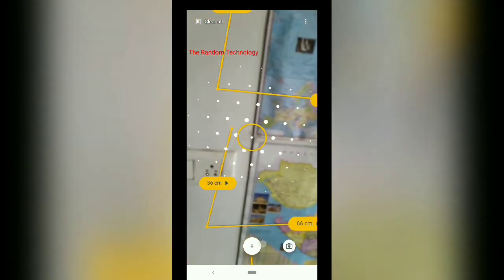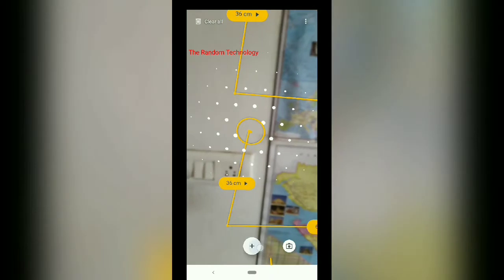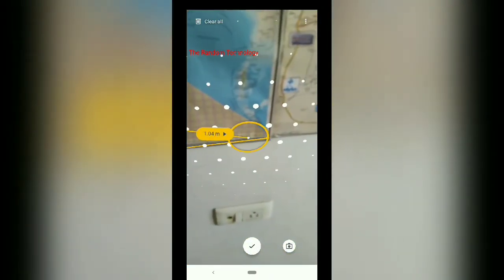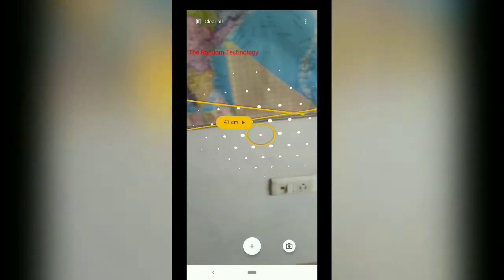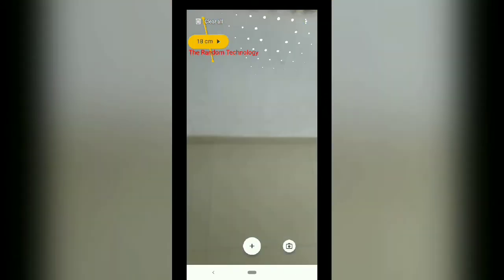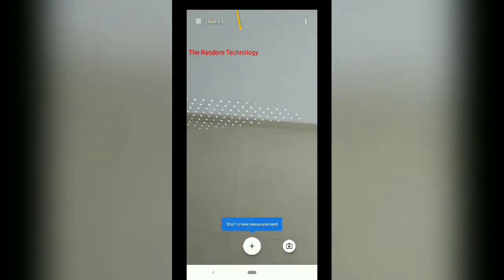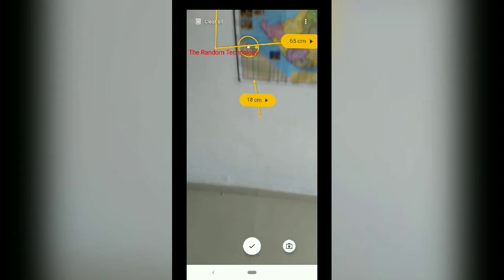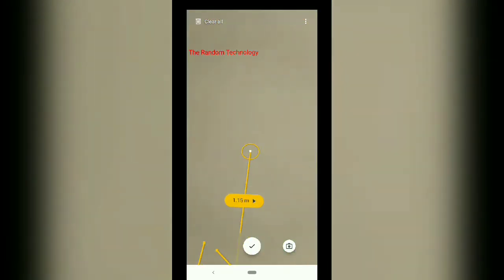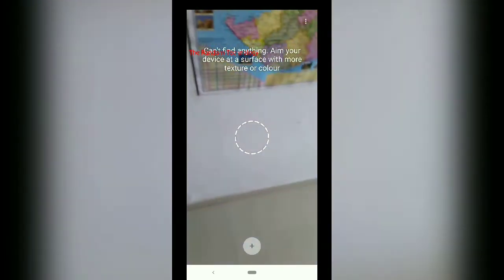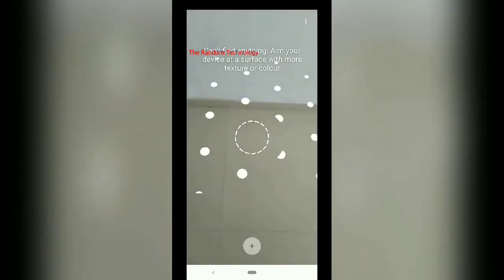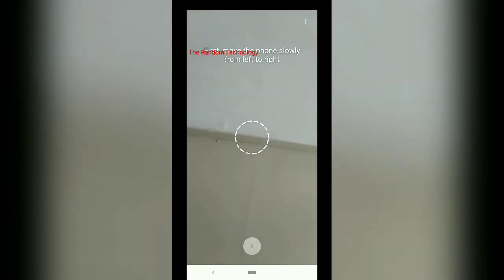And now I am drawing a figure. You can draw any figure like this, and if you want to show some dimensions, you can show them. Really a very good app by Google. In a white area it would not scan, you need some texture. You can also measure the height of it this way, but here it was on the mat part. So now let us see another one.